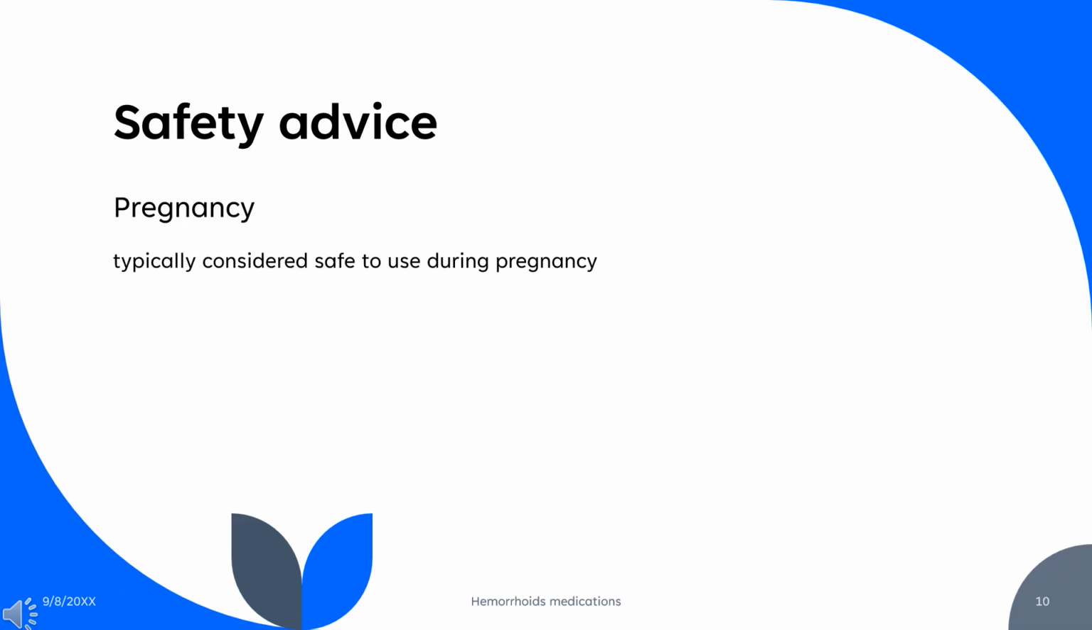Safety advice: bulk-forming laxatives such as psyllium (Metamucil, Konsyl, others) and polycarbophil (FiberCon, Equalactin, others) are typically considered safe to use during pregnancy because they aren't absorbed by the body.